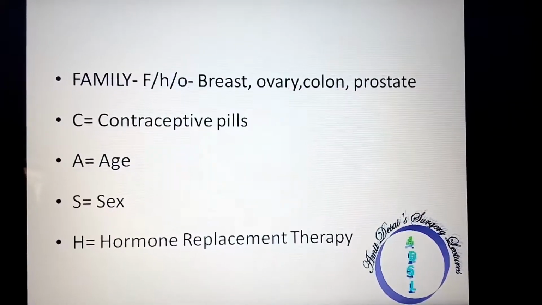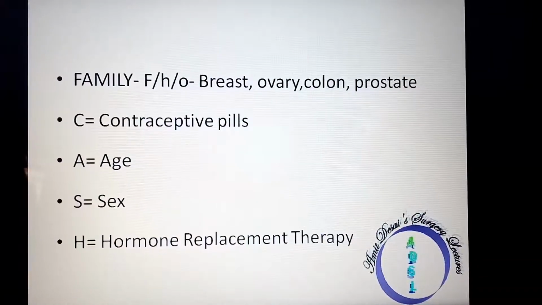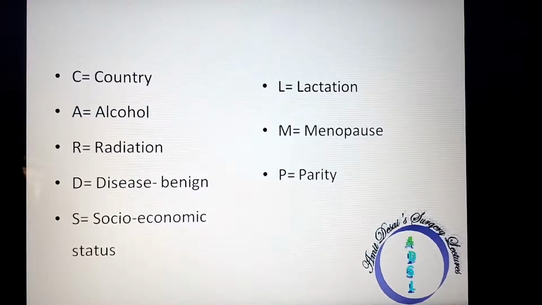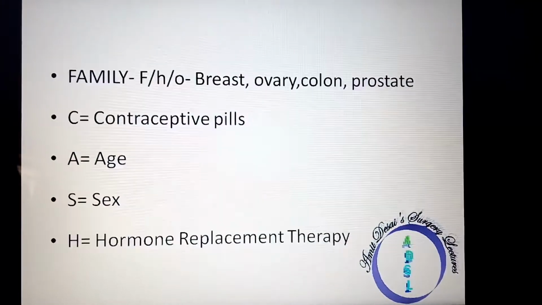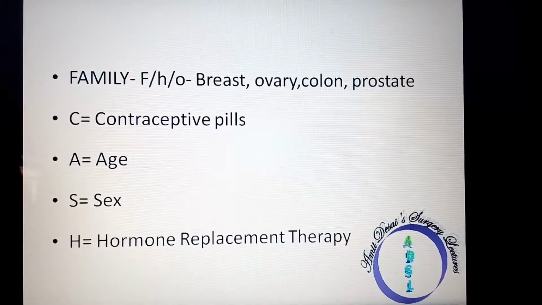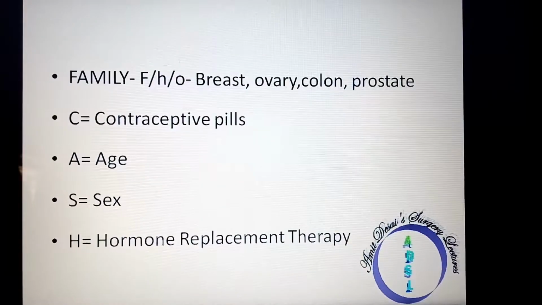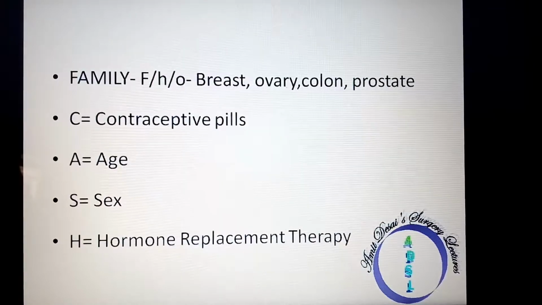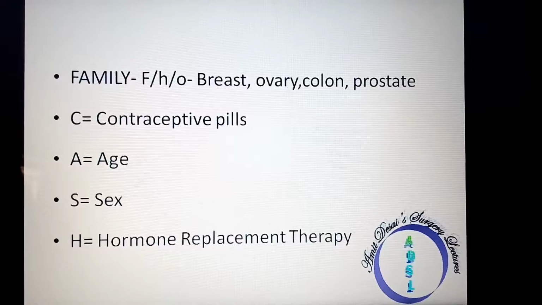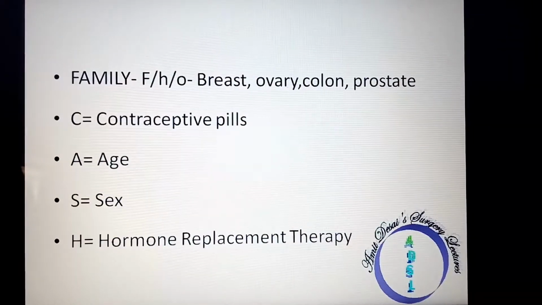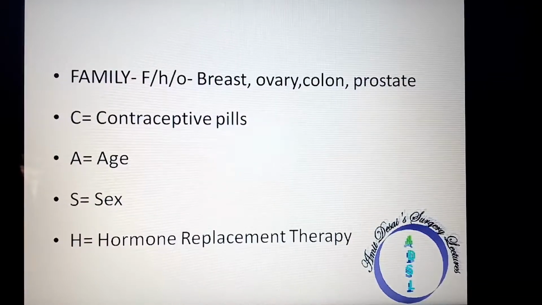So we have a small mnemonic for that: family, cash and cards. Family, cash, cards, and also LMP. So let us see all of them. If a lady has a family history of breast cancer or ovarian cancer or colon or prostate cancer, that makes her a high risk for having breast cancer. C stands for oral contraceptive pills, especially the ones which have got a larger content of estrogen.